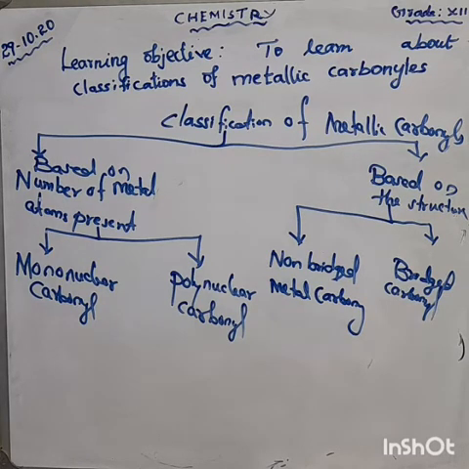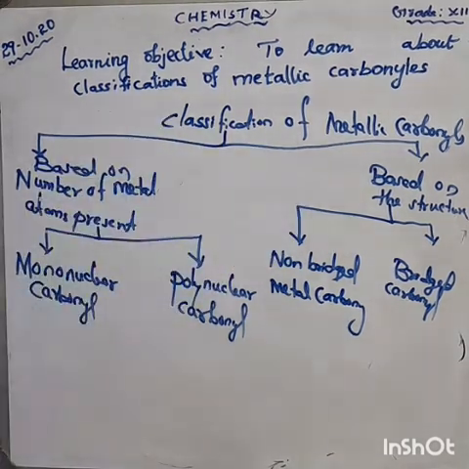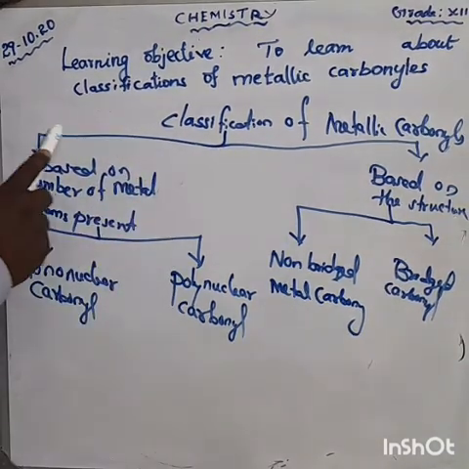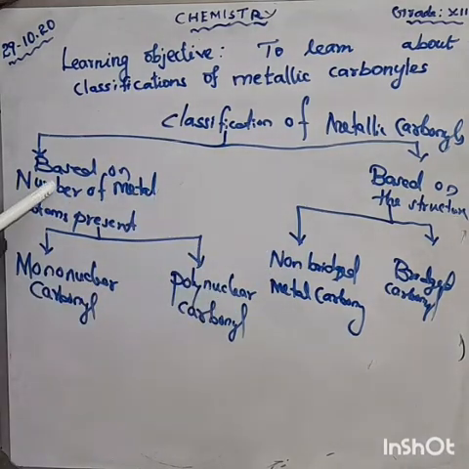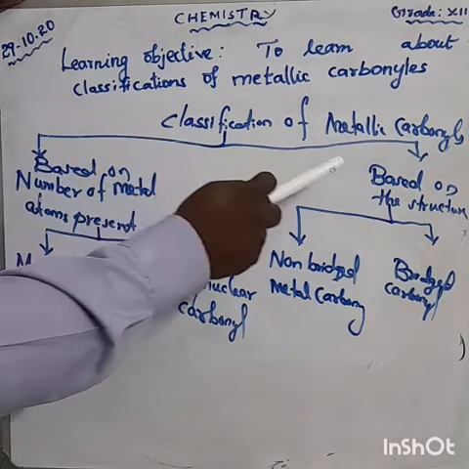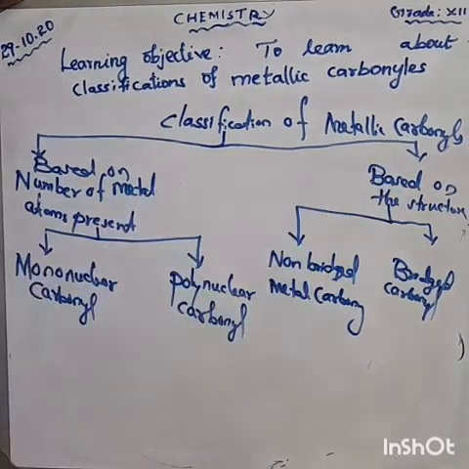Anyhow, this is a very important remark question: write the classifications of metallic carbonyl. Metallic carbonyls are classified into two types. One is based on the number of metal atoms present, the second is based on the structure.